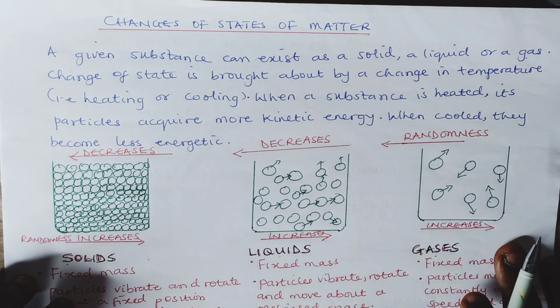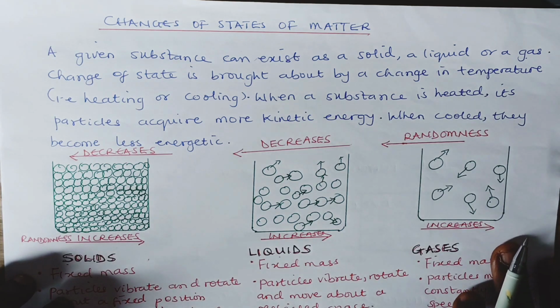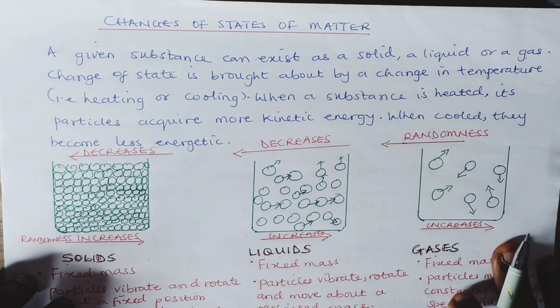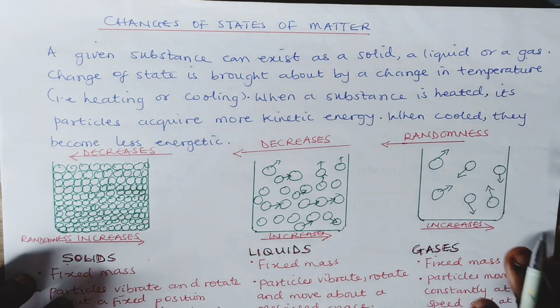So when such a substance is heated, its particles acquire kinetic energy. When they are cooled, they become less energetic. So therefore, the impact of temperature is that an increase in temperature leads to an increase in kinetic energy, which also leads to an increase in collision, and vice versa.